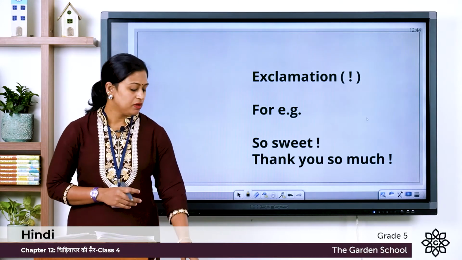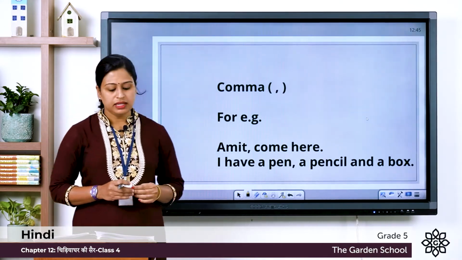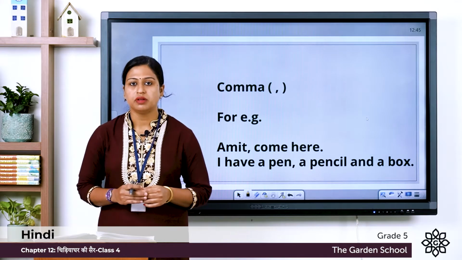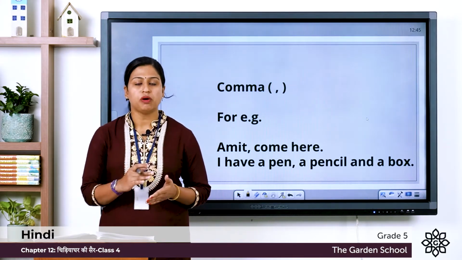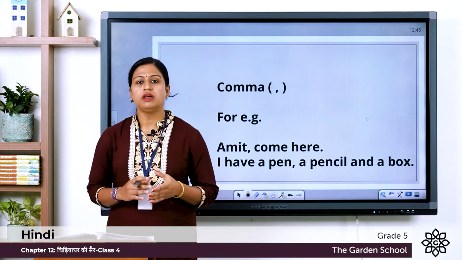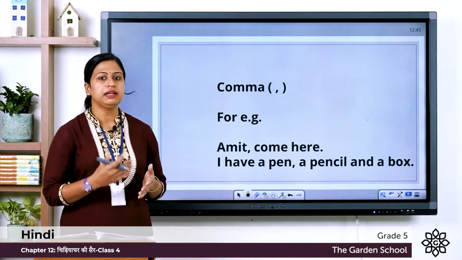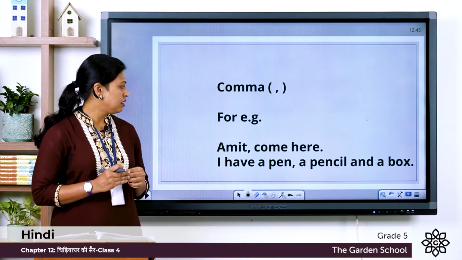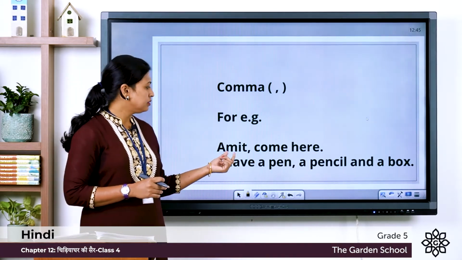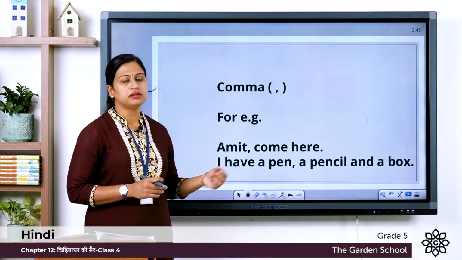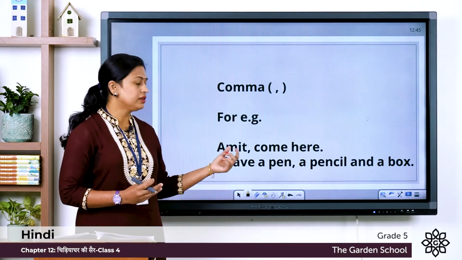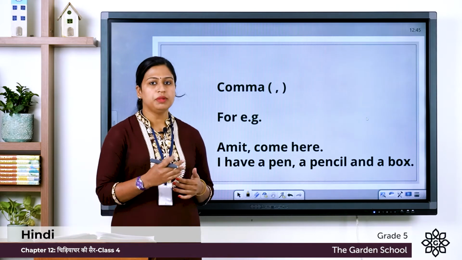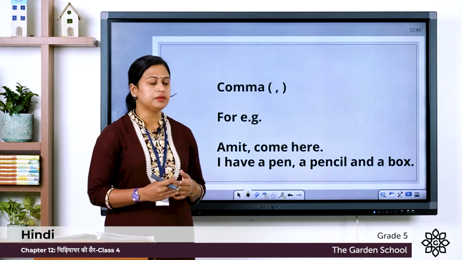Next one is comma. In Hindi we say Alp Viram, and we use this sign to give a short pause in a sentence, and we also use this to separate items from a list. For example, Amit, comma, come here. So here we are giving a short pause after Amit. Once again, Amit, comma, come here.